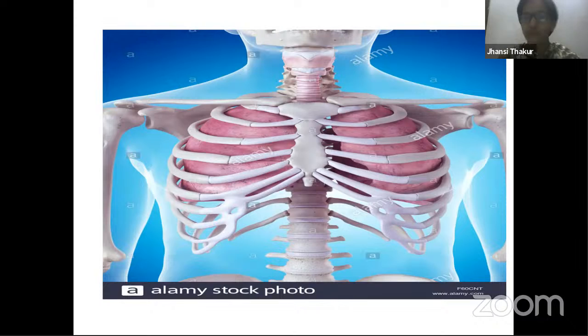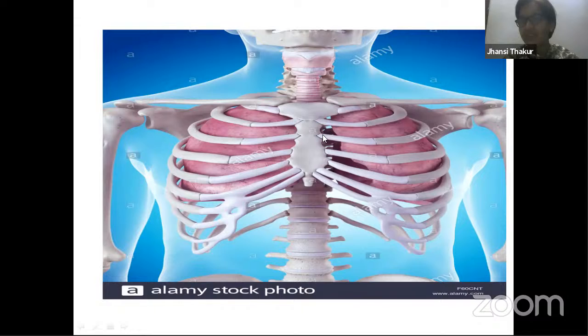Another function of bones is to protect the inner delicate organs. You can easily understand looking at this picture that here we have a pair of lungs which are well protected in this bony cage. Yesterday I showed you the sternum, the breastbone, and these are all the rib bones. Rib bones are attached to the sternum.